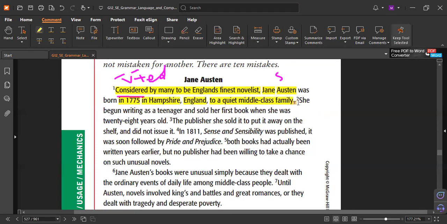Now it's your turn. In this sentence, do we have any phrase? "She begins." No. It's a complete sentence. Look carefully.